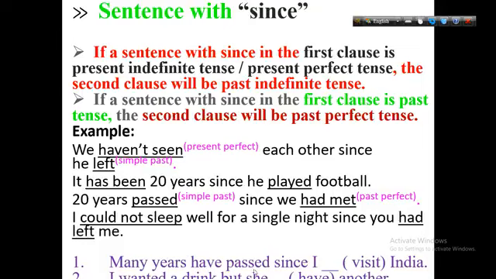Many years have passed. If it is present perfect or present indefinite, the last one will be past indefinite. Since I visited India, I wanted a drink. Past indefinite, so the last one would be past perfect.